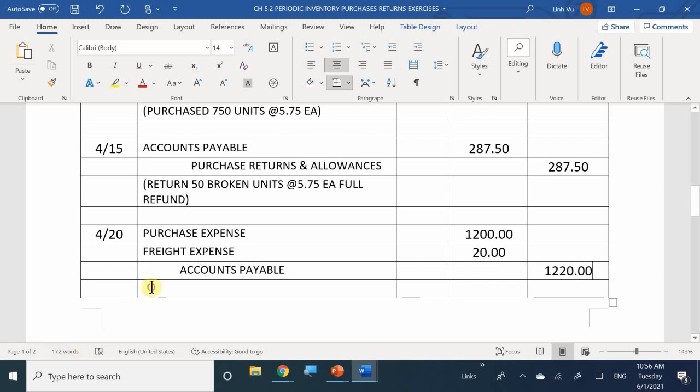Good. And of course, I'm going to make a note here that I purchased 200 units at $6 each. Okay? Good.